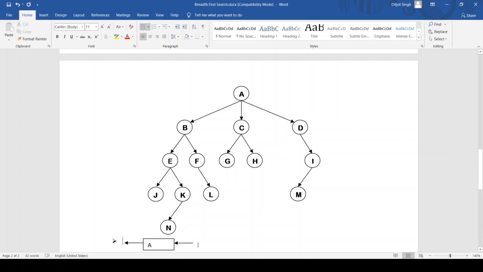So it is a Q and A is inserted, right? So, yeah, one more very important point. It will always give the optimal results. This algo, BFS, will always give the optimal results.